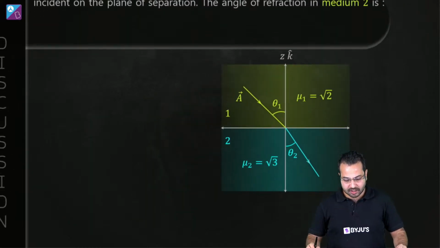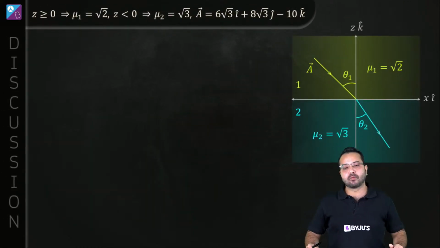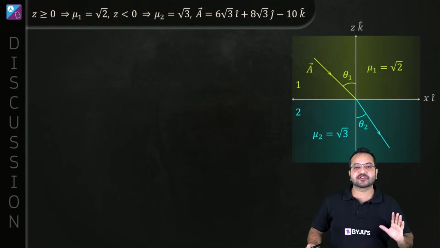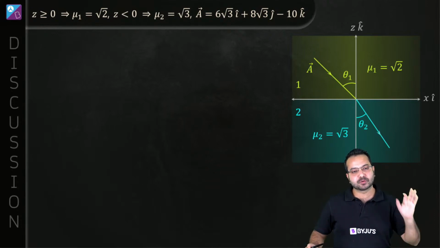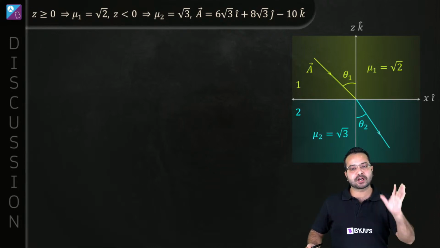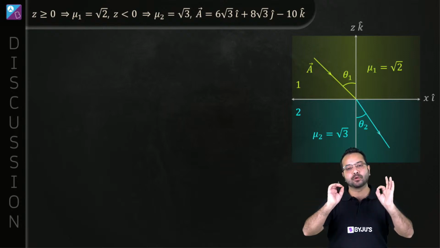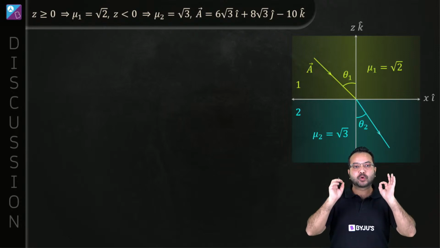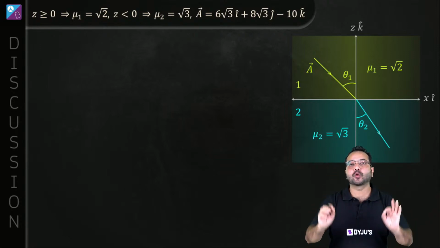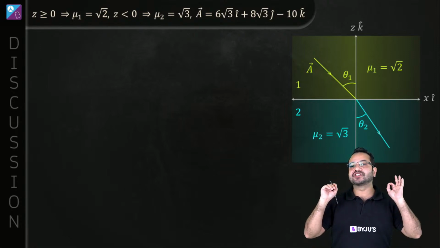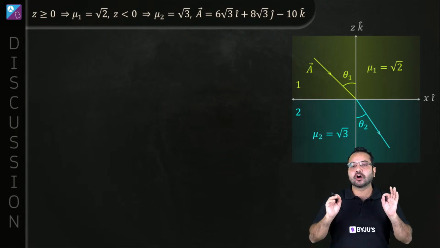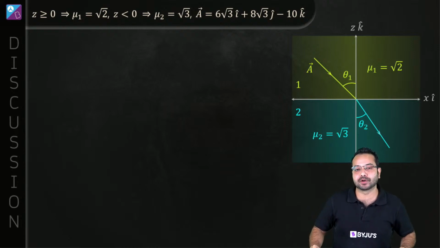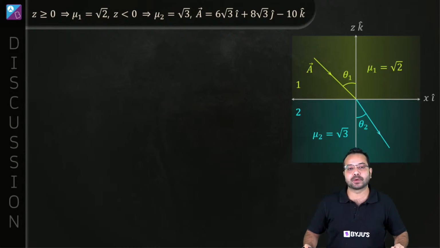Tell me, what is the concept that we are going to use here? Whenever we are solving a question, the first thing I'm going to ask you is, what is the concept that we are going to use here? If you are able to tell me the concept, then only we are going to proceed. That's the important thing. Whenever a question is thrown at you, instead of jumping at it randomly, the objective should be to identify what concept is going to be applied over here. So can you tell me what is the concept that we are going to apply over here?